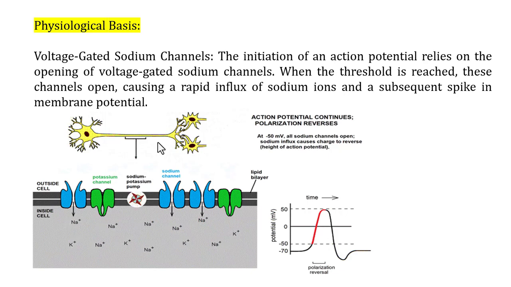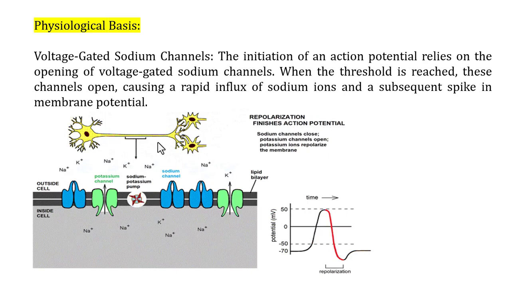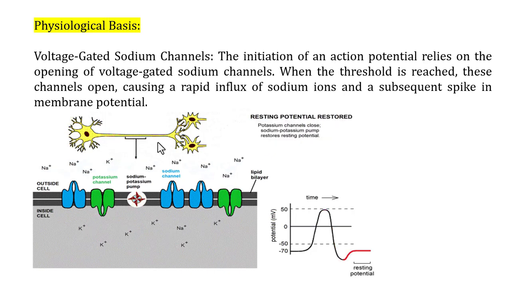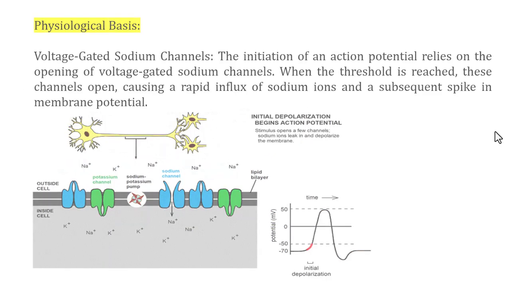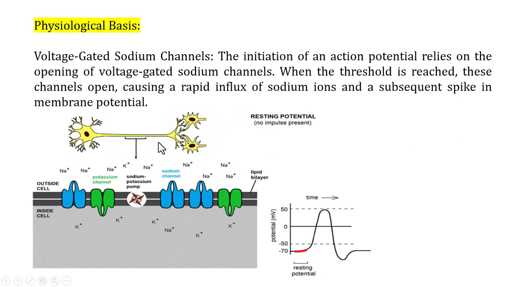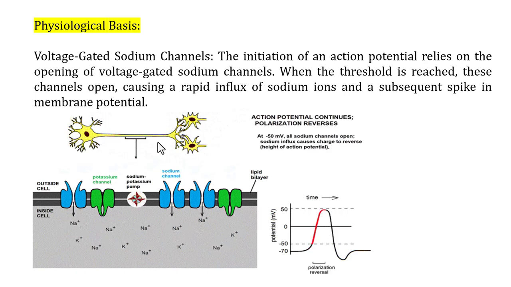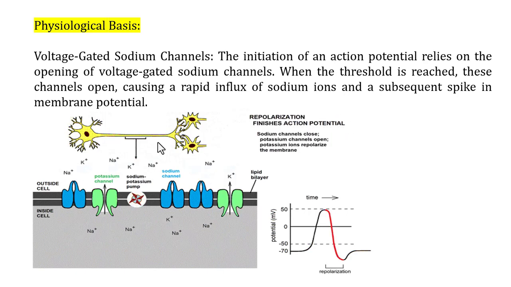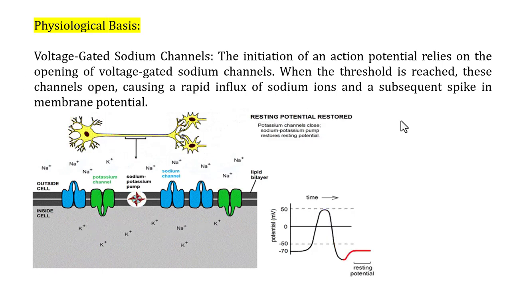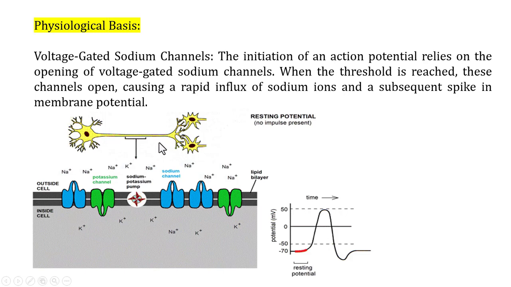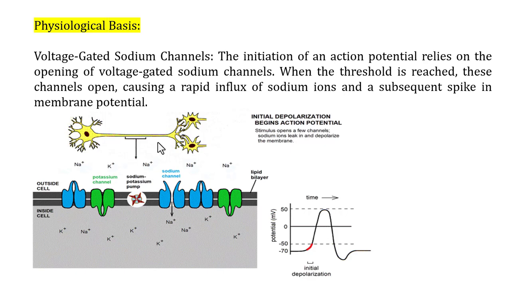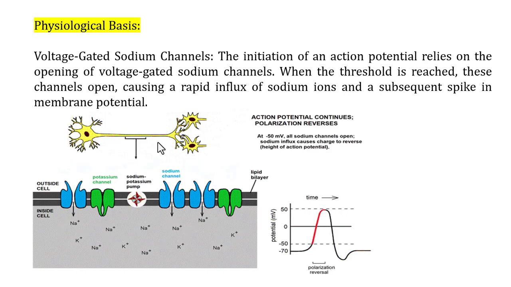The sodium ions rush into the cell, causing a rapid change in the membrane potential, which is called depolarization. So once the threshold is reached, the action potential will always occur and will always be of the same size and strength, regardless of how much stronger the stimulus is beyond the threshold. Does not make any difference, right? That is the principle of the all or none law. Got it?